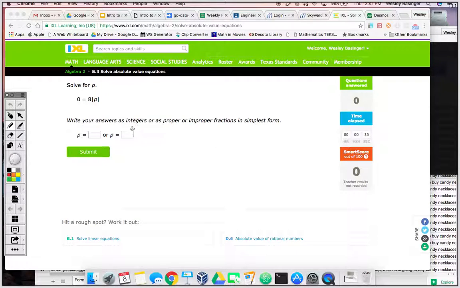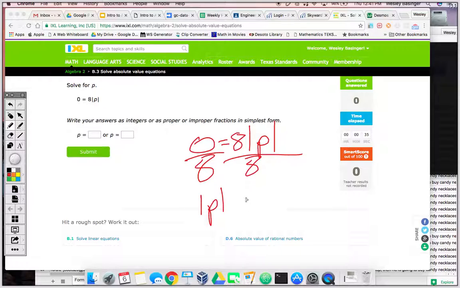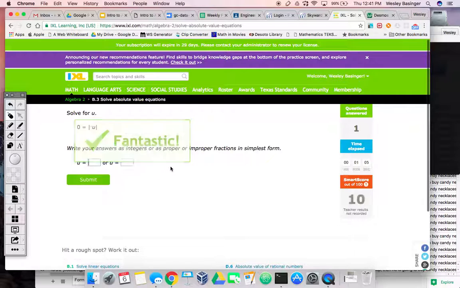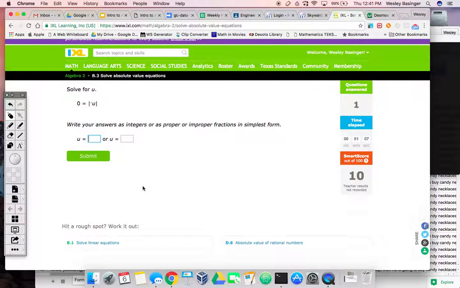So we've got our equation: 0 equals 8 absolute value of p. First thing you want to do, if you don't have absolute value isolated, go ahead and do that. So you can divide both sides by 8 and simplify the equation to absolute value of p equals 0. Well, that's actually really easy. That's just going to be 0 or 0.